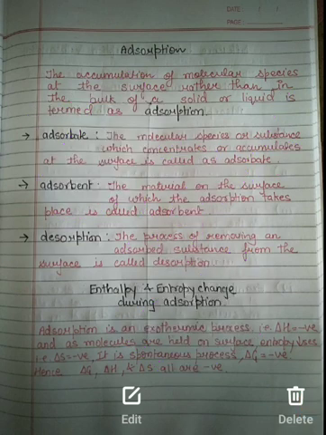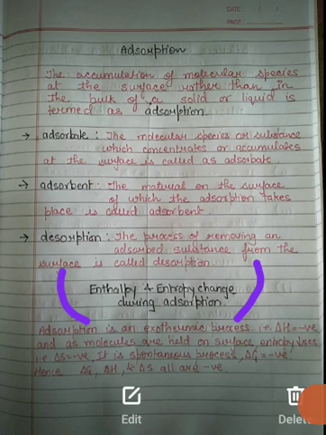Now students, you must know some terms, that is, during the adsorption process what happens to the change in enthalpy, change in entropy and change in Gibbs energy. Adsorption is an exothermic process, that is, heat is liberated.